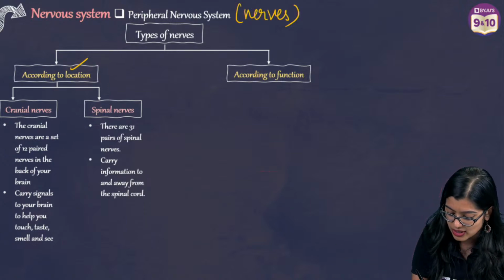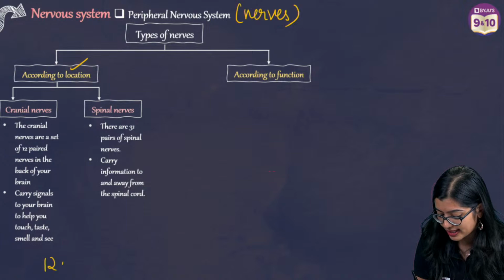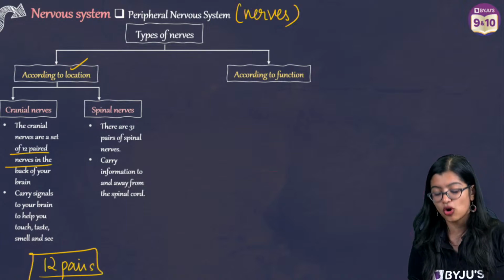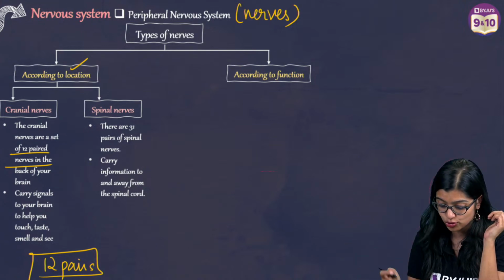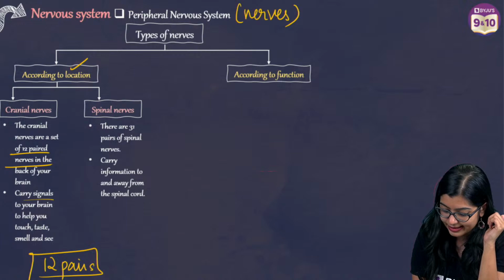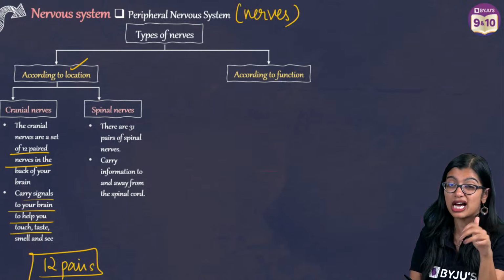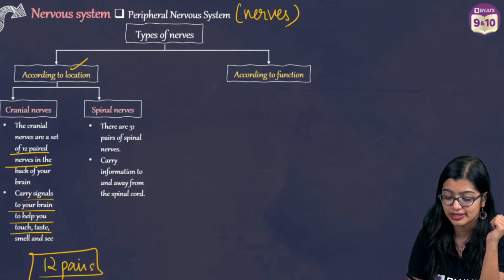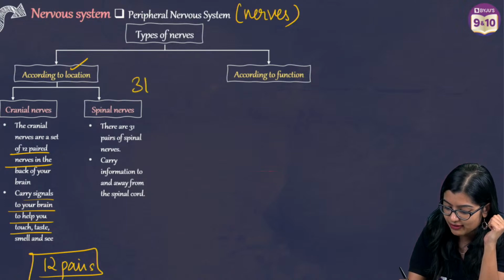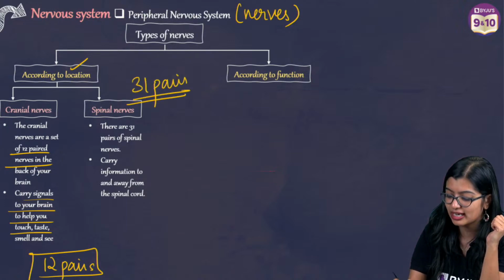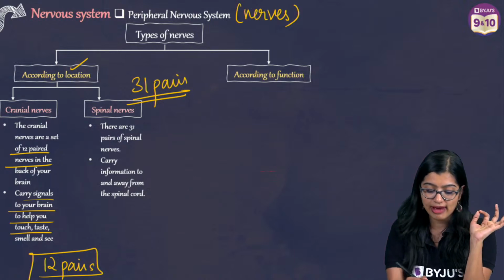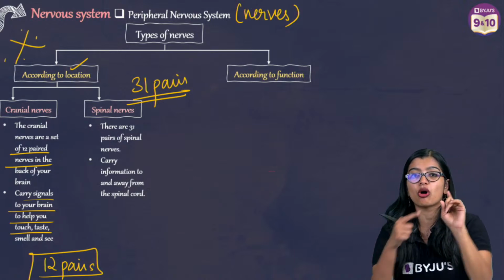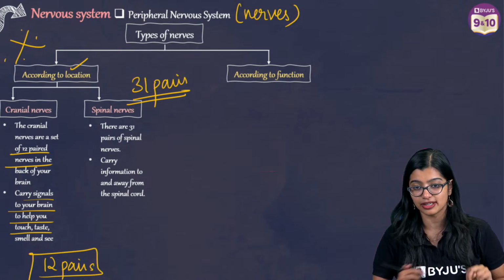Now cranial nerves are 12 paired. I know it looks very small, so I'm going to write it for you. There are 12 pairs of cranial nerves which arise from the brain, or information goes towards the brain, right? So it carries signals to your brain and helps you touch, taste, smell, and all of that. Now we have spinal nerves, where we have 31 pairs which carry information to and away from the spinal cord. So this is very, very important. They will ask you what are cranial nerves, what are spinal nerves.